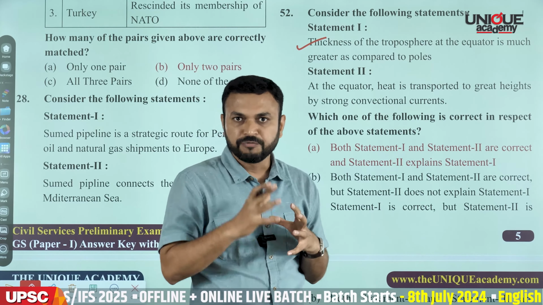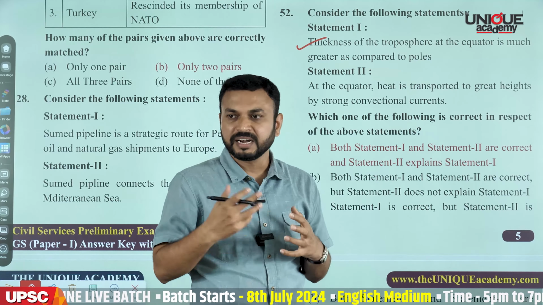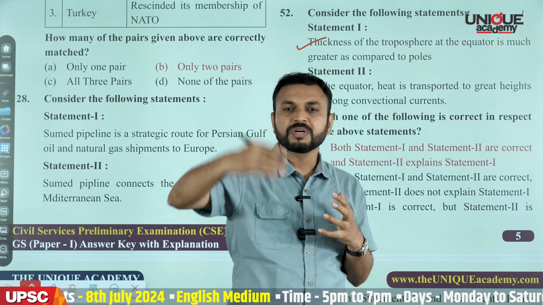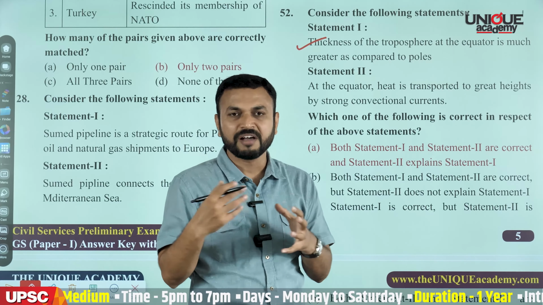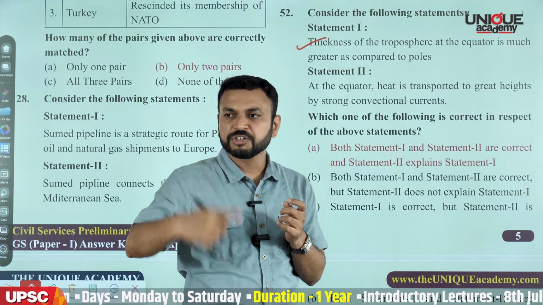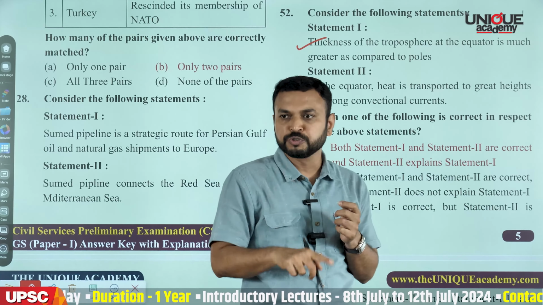region, and hence if you look at the equatorial part of the world, the air is continuously heated and that heated air becomes lighter. It starts rising towards the upper part of the atmosphere and there forms the convectional currents. So in the equatorial part of the world, there are continuous convectional currents which are responsible for the increased height of the troposphere.